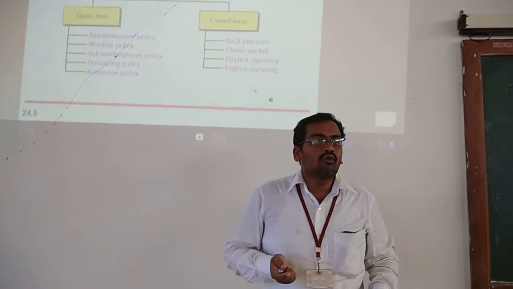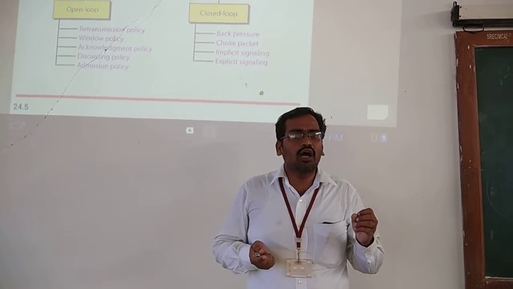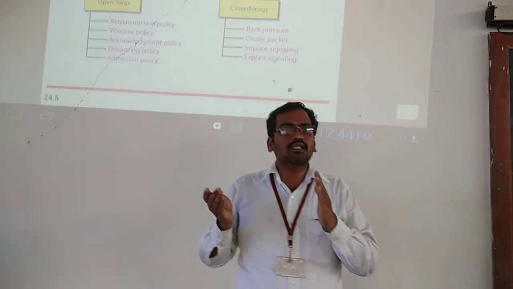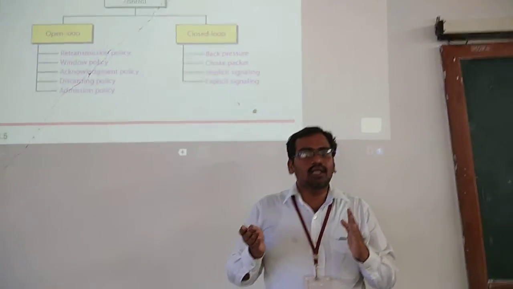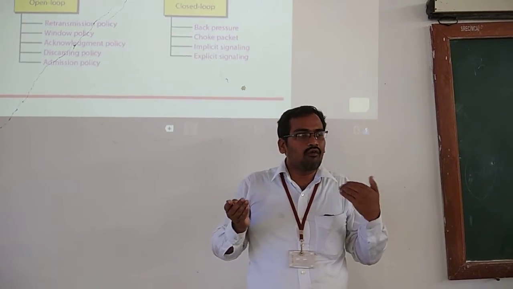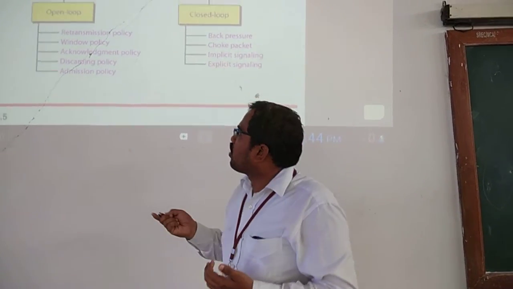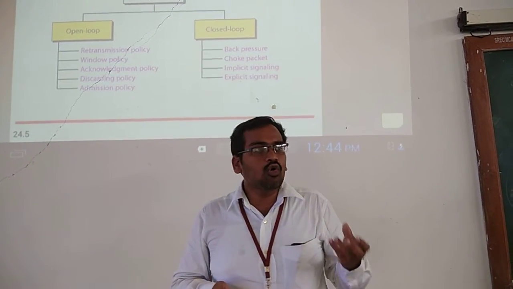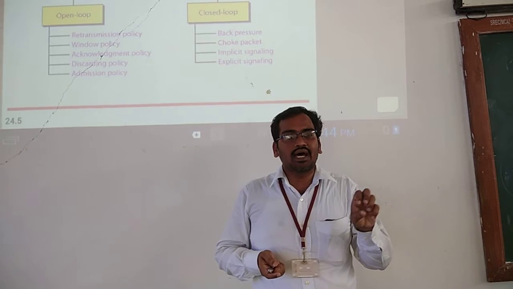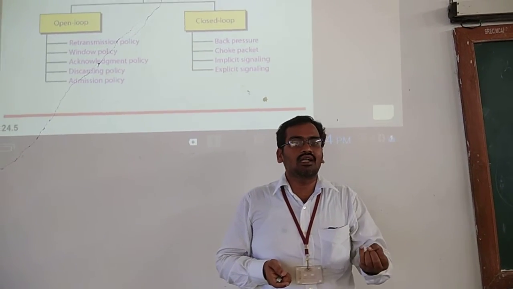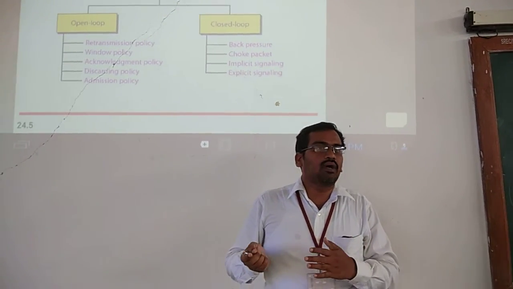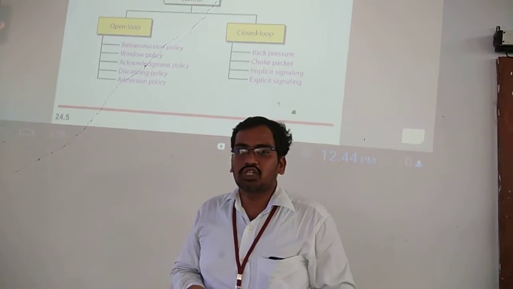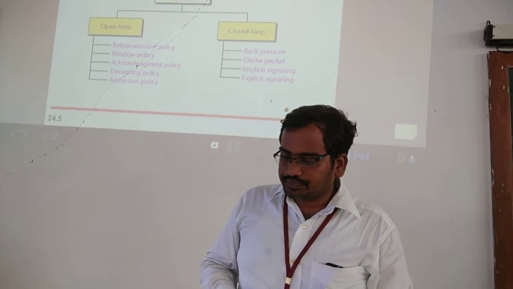Next, another one is the discarding policy. We have to use one efficient policy, and discard the unnecessary data. So that also avoids the congestion. Now another one is the admission policy. Admission policy means we have to admit the packets which are necessary. Those which are not necessary, we just discard. So these are the different open loop congestion control techniques.